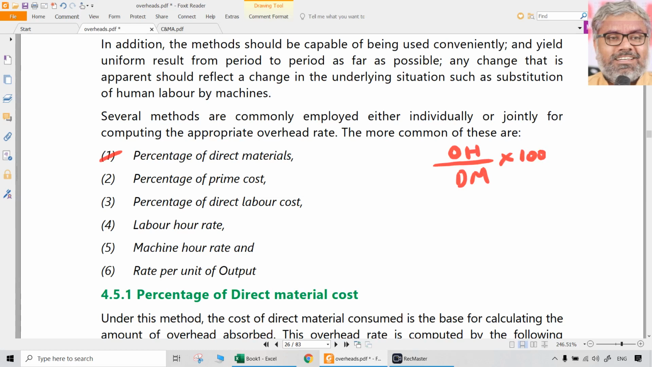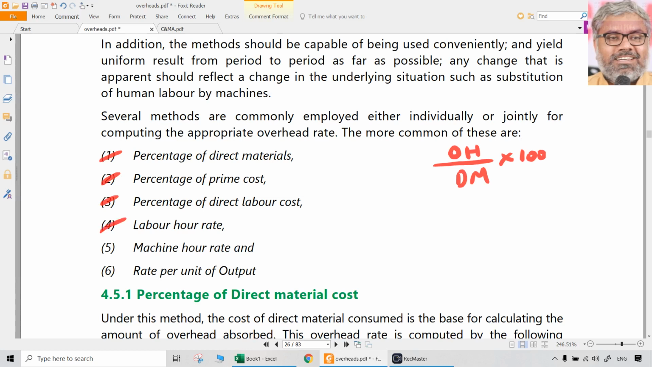Same way, overheads can be calculated on the basis of percentage of prime cost. There also the numerator is always the same. Numerator is overhead. What changes is the denominator. In this case, denominator is what? Prime cost. Because it is percentage, multiply with 100. Percentage of direct labor cost. Same way, overhead divided by direct labor cost into 100.